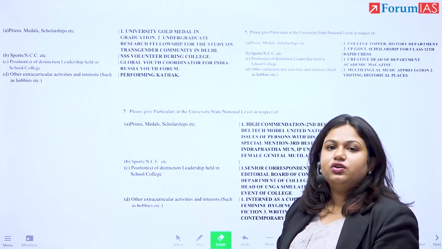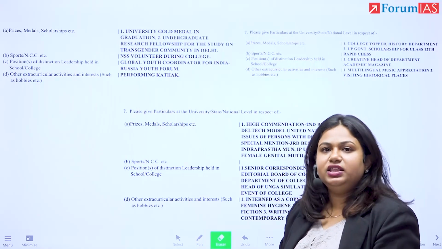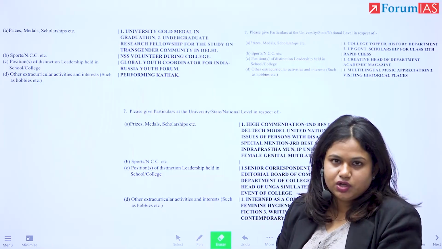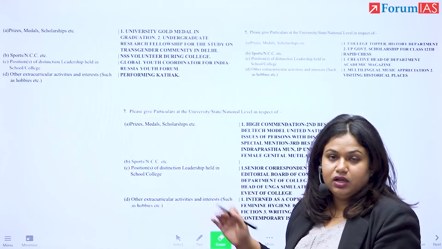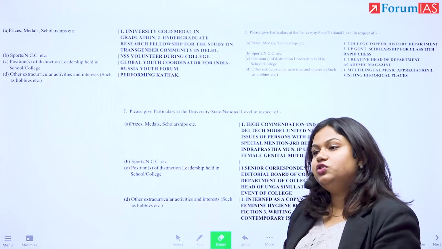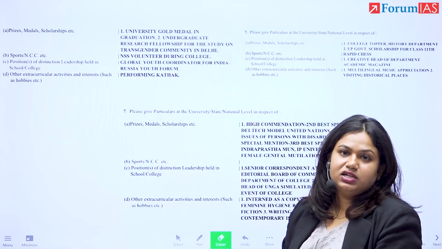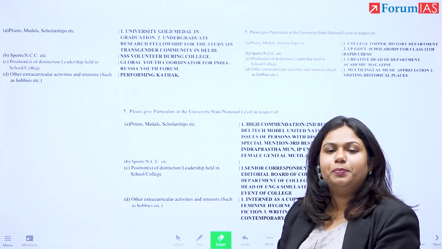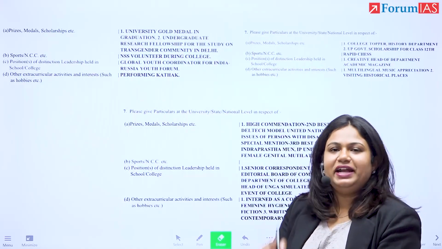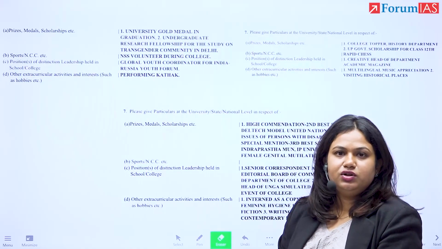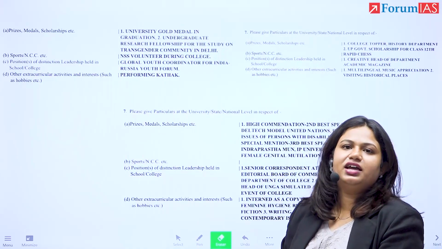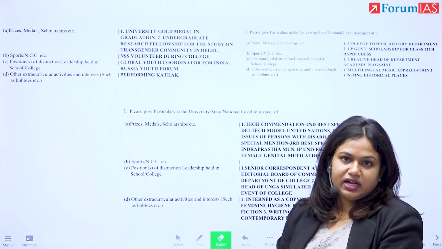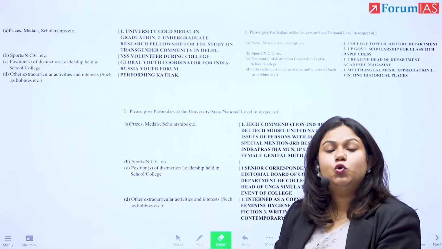This sort of specificity is helpful for you to guide your interview towards a certain direction. See, the idea of the interview is that they could ask you anything under the sun, right? It's a conversation. But if you're leaving hints in your DAF, in your detailed application form, you're leaving certain details, that means there's an opportunity for the board to expect that you know information, you know data, you have opinions about the matter because you have experience, and there is a high chance that your interview goes in that direction. This is a good thing.